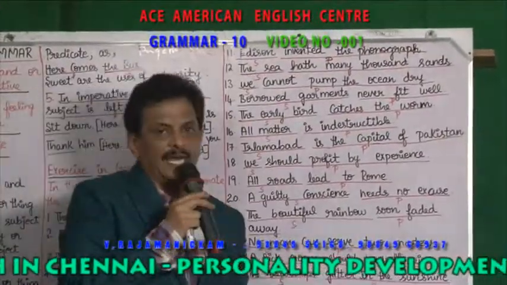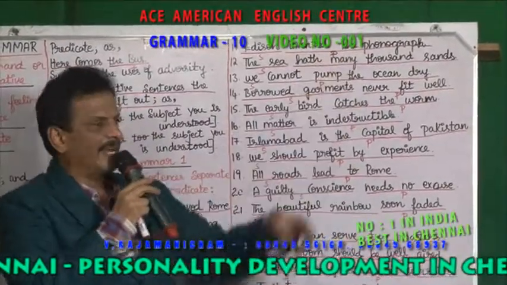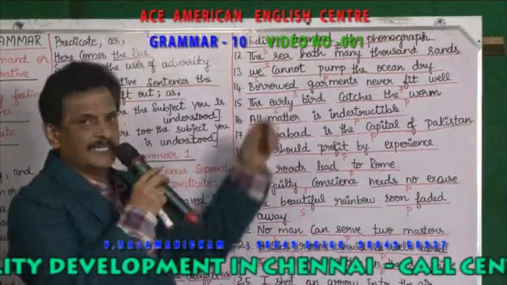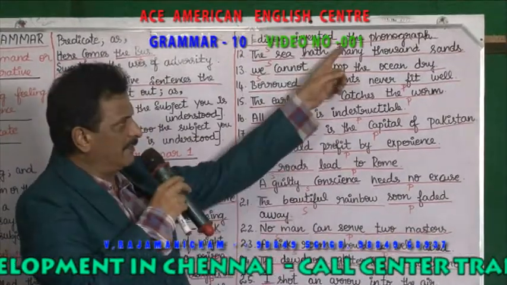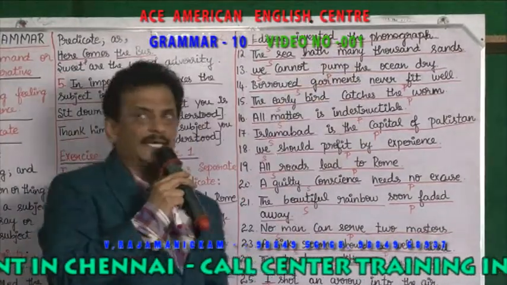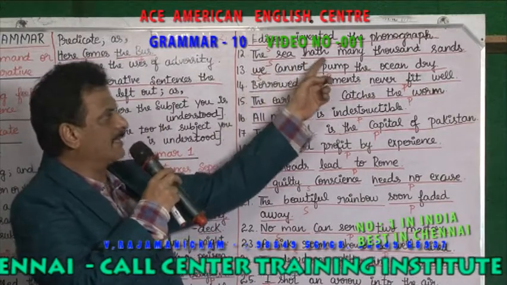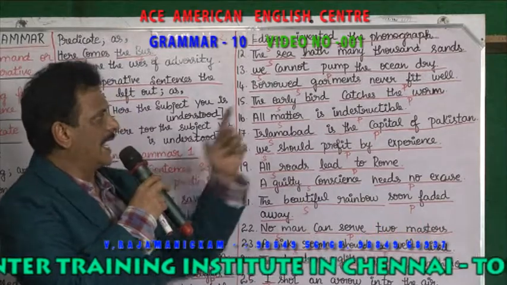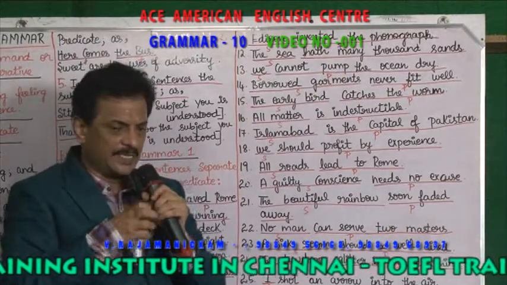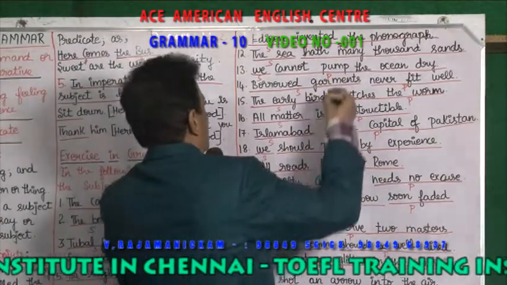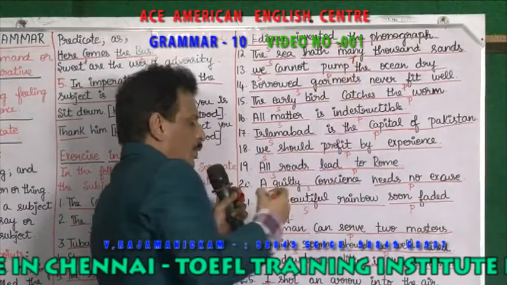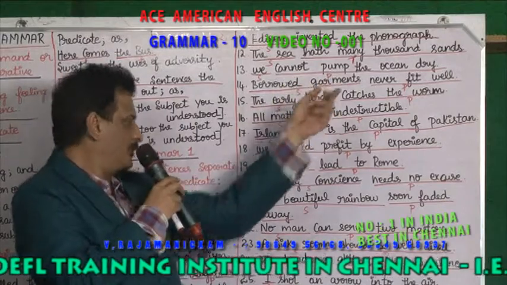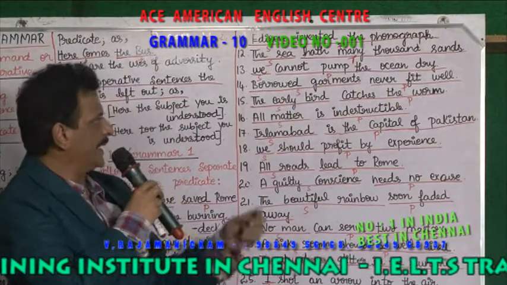Now number 11. Edison invented the phonograph. Which is the subject? Edison is the subject. Invented the phonograph becomes the predicate. The sea hath many thousand sands. Which is the subject? Sea is the subject. Hath many thousand sands becomes the predicate. Now, we cannot pump the ocean dry. Which is the subject? We is the subject. Cannot pump the ocean dry becomes the predicate.